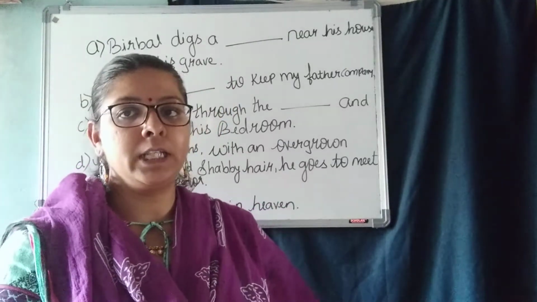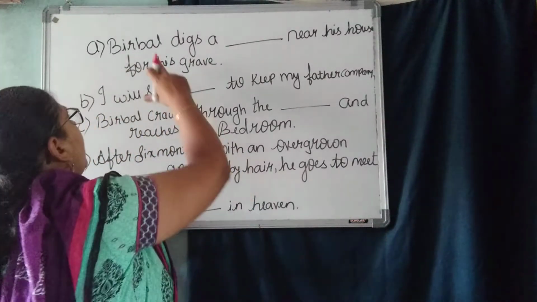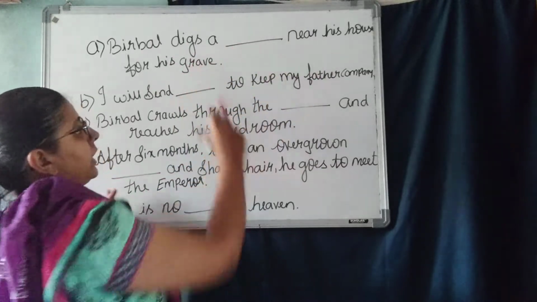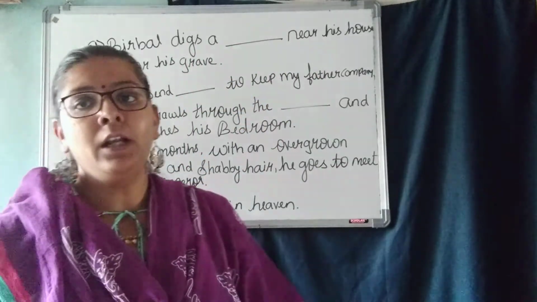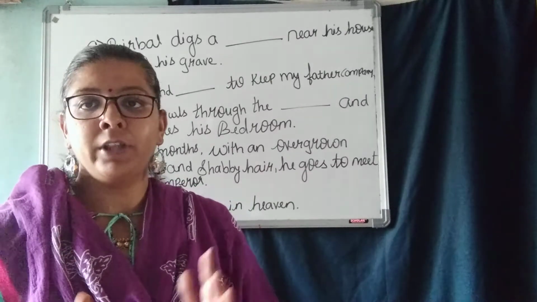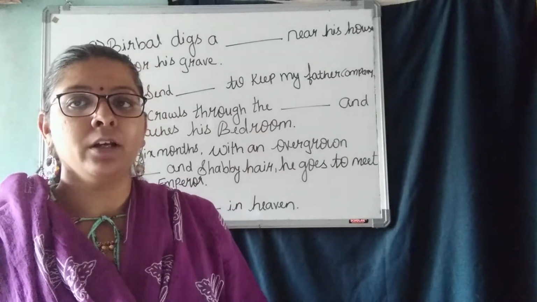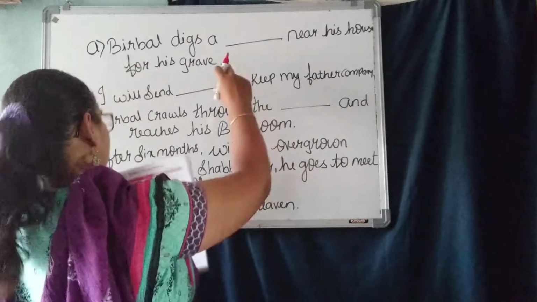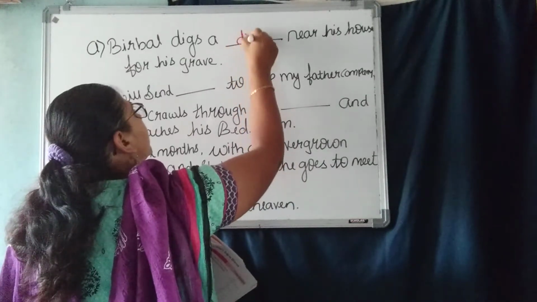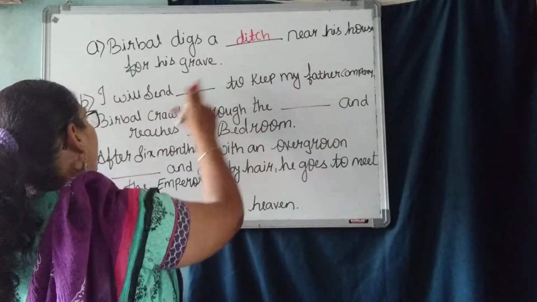Now see, children, let us see the fill in the blanks. Let us continue here. Birbal digs a dash near his house for his grave. Birbal dig. What he dig? Ditch, right? He made a khadda. We said na, ditch is nothing but khadda or a big hole there in the mud. So Birbal digs a ditch. What we are going to write here? Ditch. Near his house for his grave.